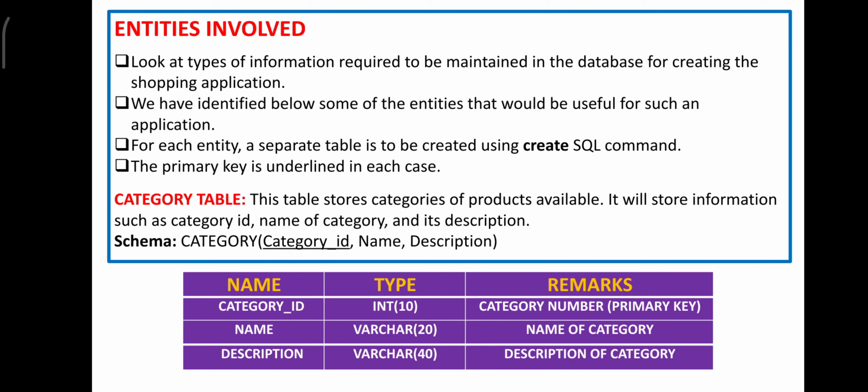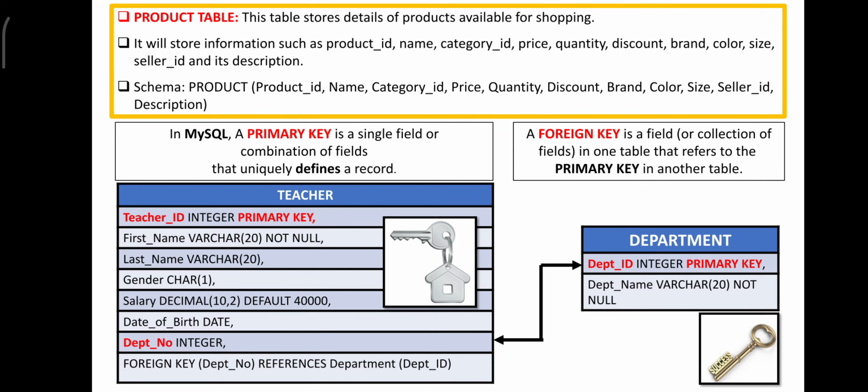Hope this is understood. Now the next one is the product table, and in this product table you have a foreign key as well. So I would like to recollect the first unit where we discussed about this teacher and department table. As you can see, the teacher ID is an integer and it is a primary key in teacher table. And if you could look at the last one, that is department number.